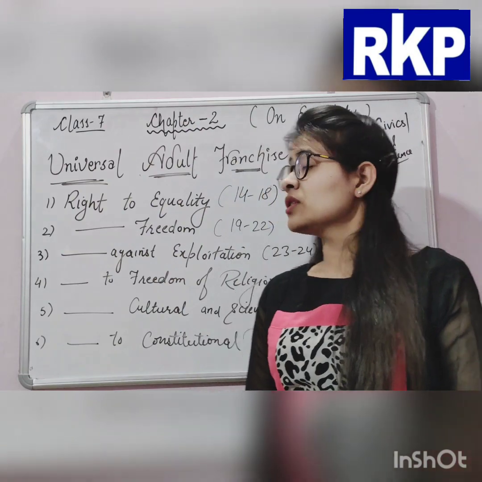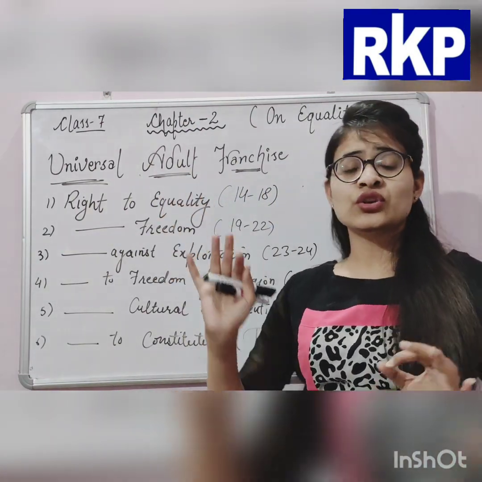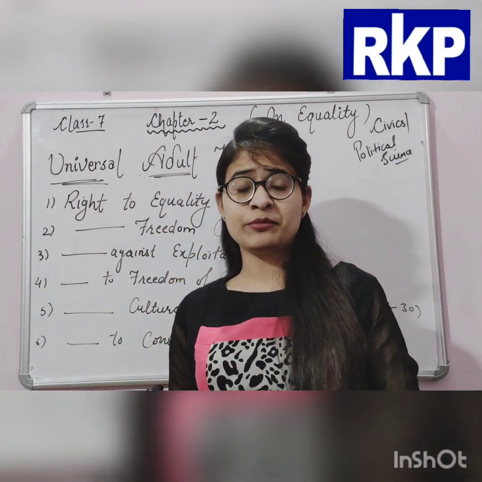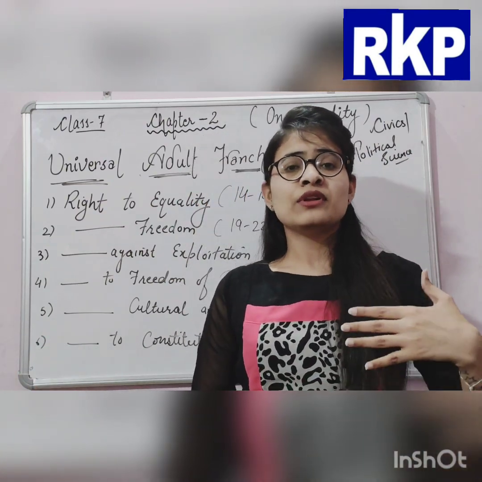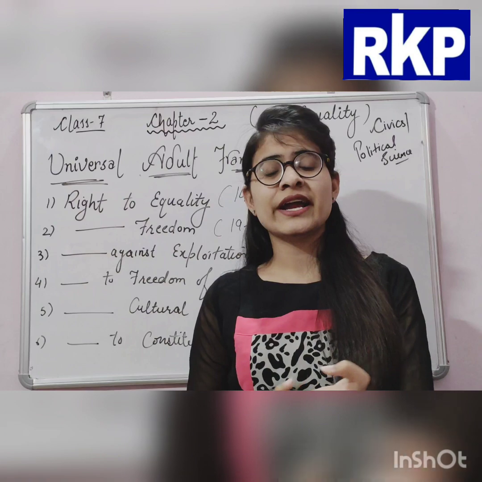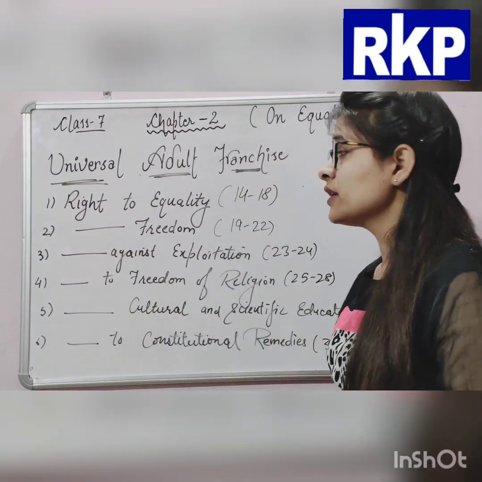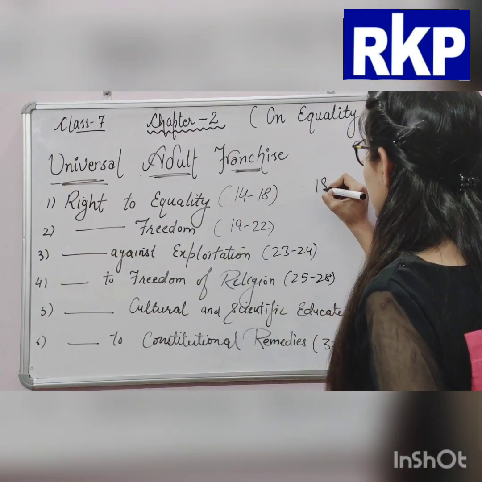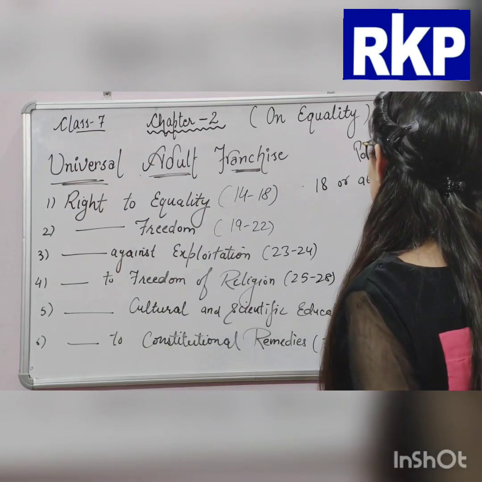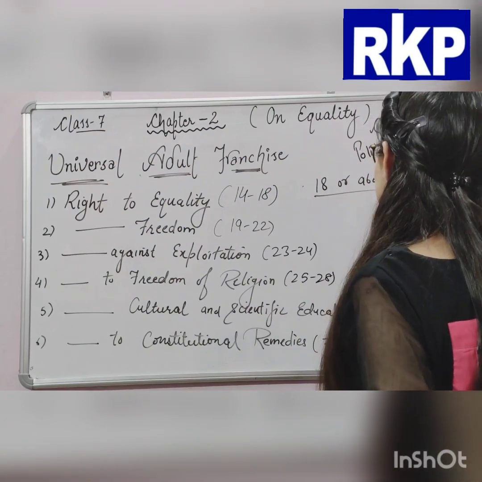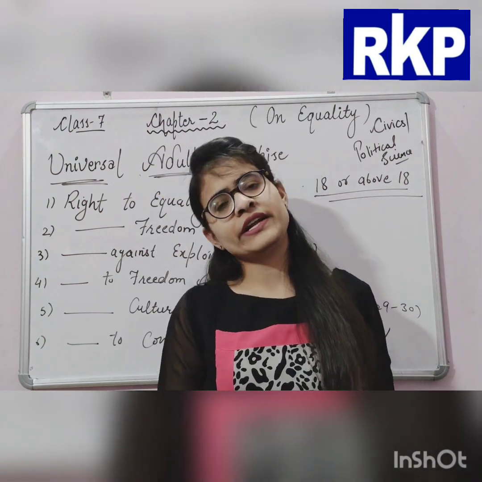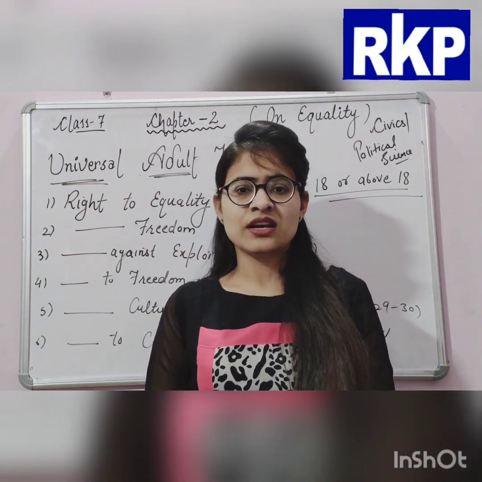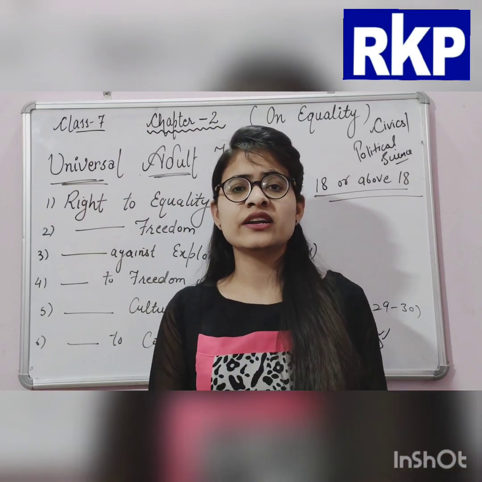That's why it is called universal adult franchise. It means in our whole country, people who are considered adults, 18 or above 18. A person who is 18 years or 18 plus will be considered an adult.